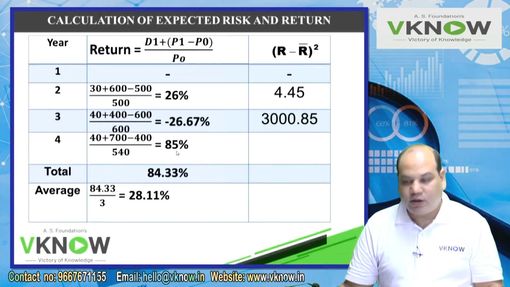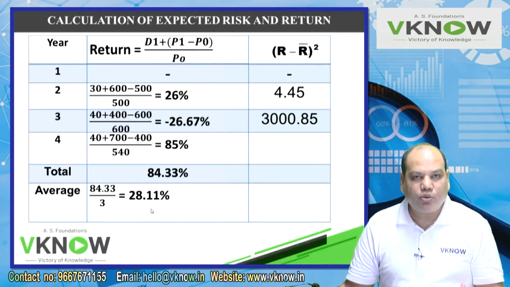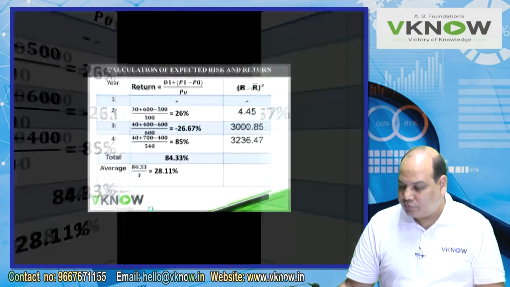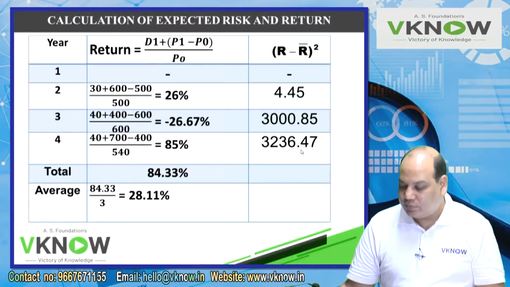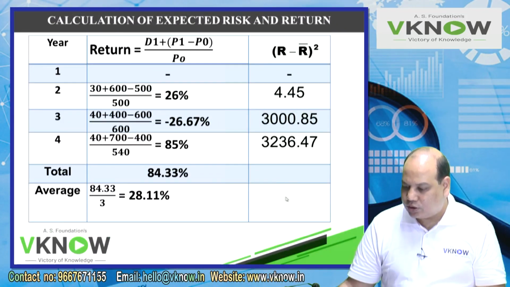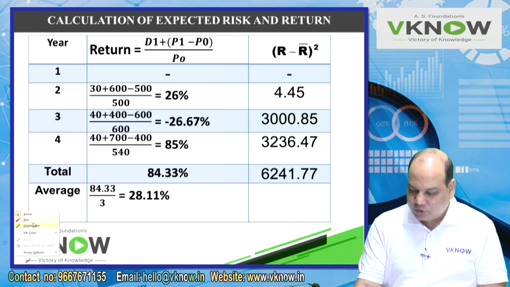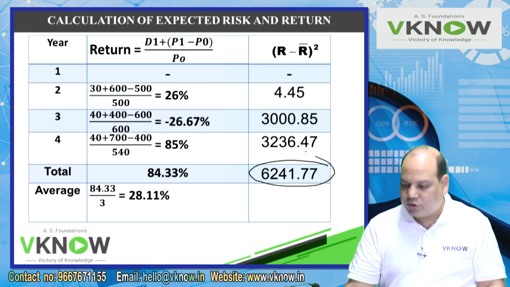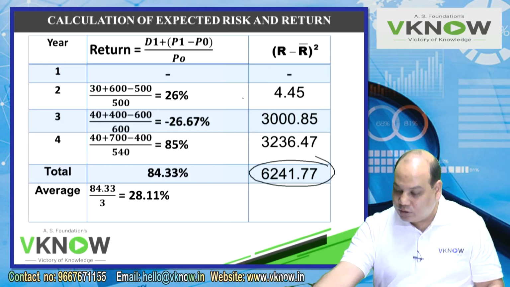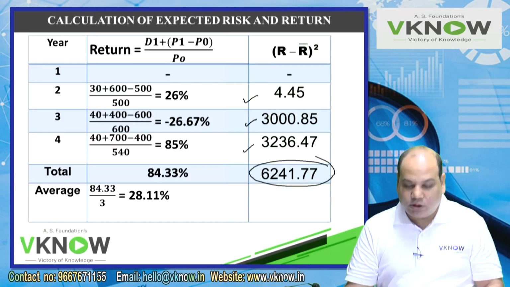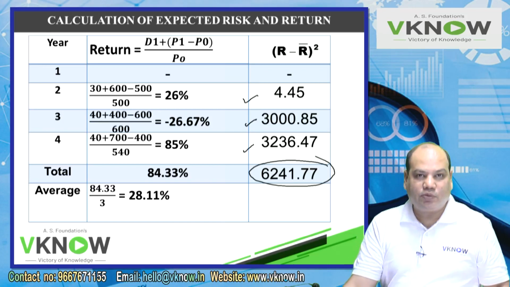Next one, 85 minus 28.11 into equal to, memory plus 3236.47. If you have used memory plus function 3 times, memory recall. Otherwise, you have to take the total now. So this comes to approximately 6241.77. Check it. I'll wait for you. First few questions will go slow. You need to know basic calculation. If you can't do this basic calculation, then it is very difficult to proceed further in this chapter.